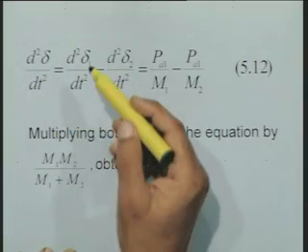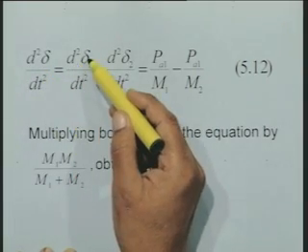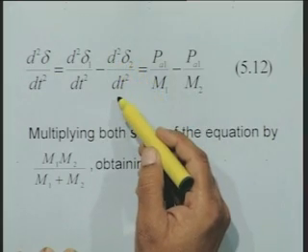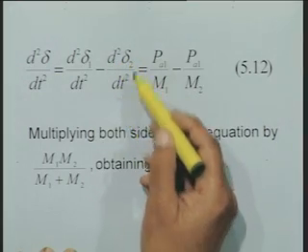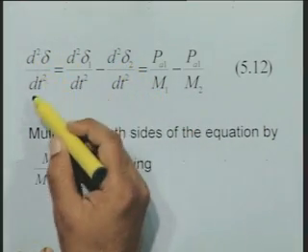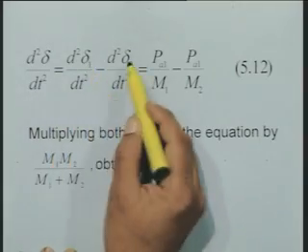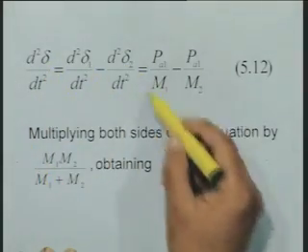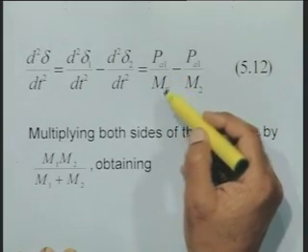can be written in this form. You can subtract these two equations, and you will find that d2 delta 1 by dt2 minus d2 delta 2 by dt2 can be written as d2 delta by dt2, because delta 1 minus delta 2 is delta, and on the right hand side you have Pa1 by m1 minus Pa2 by m2.